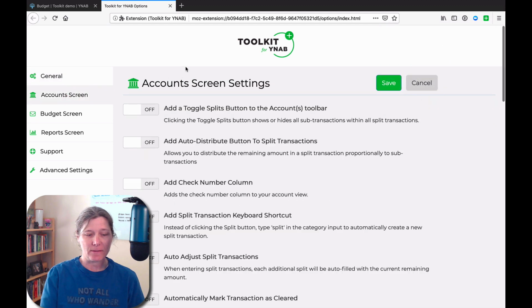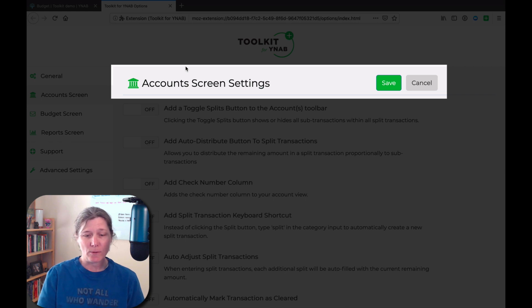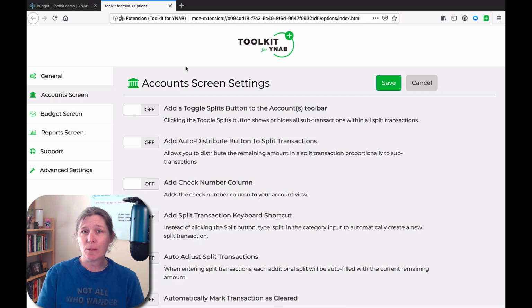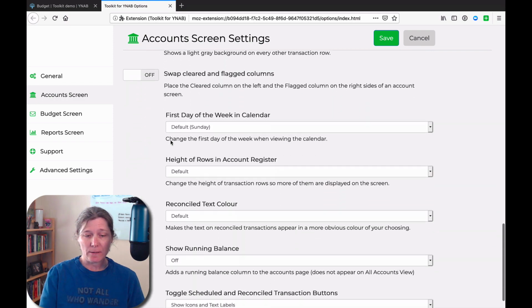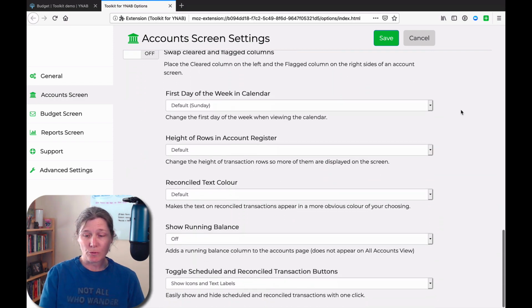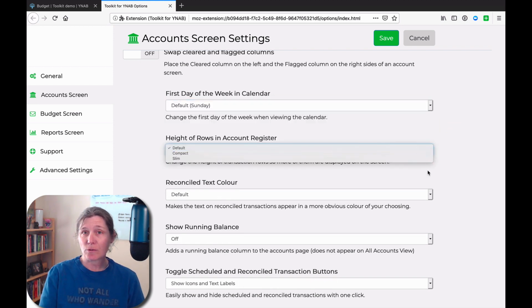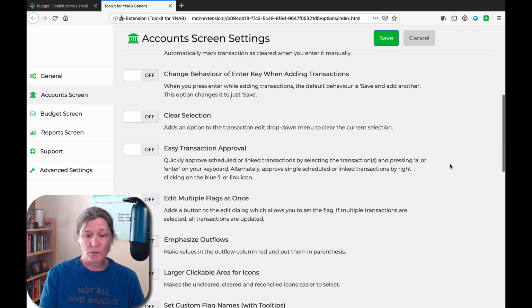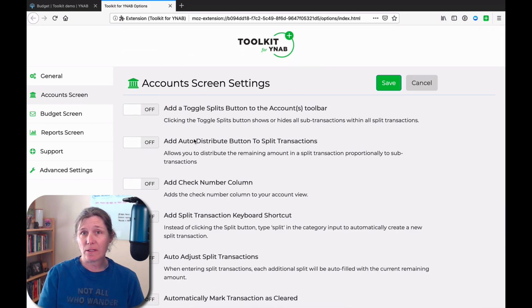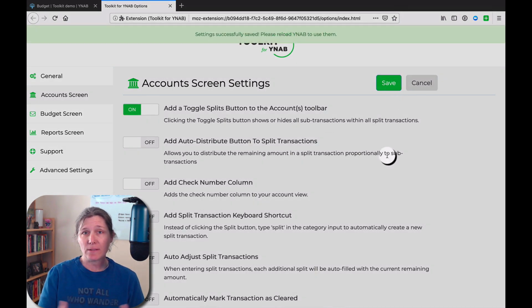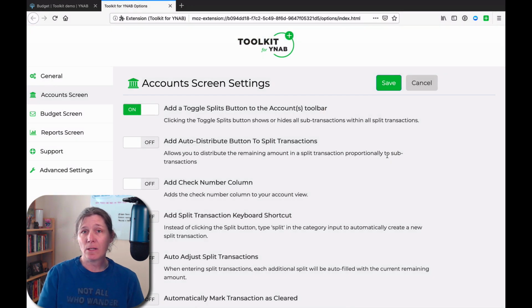And today, we're working in all the settings that affect the accounts screen. Now, really quickly, we'll run through how to implement these changes. You turn on a setting that you wish to turn on. Lower down, instead of on-off options, we get drop-down options where we can choose between several options for that setting. Once you have decided on a setting that you want to turn on or off, you do that and then you save. That saves that new setting in the toolkit.